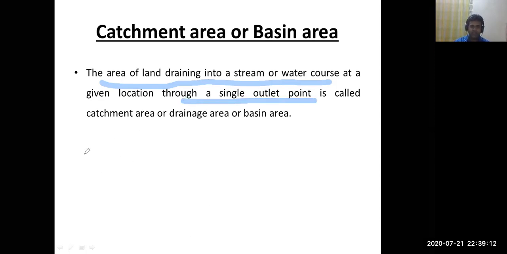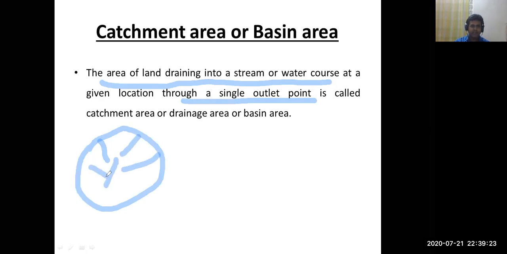Suppose this is the area of land. Then the movement of water takes place through various channels, and finally it joins one main channel, and this main channel joins the outlet of the area. This outlet of the area meets the river or any water course.